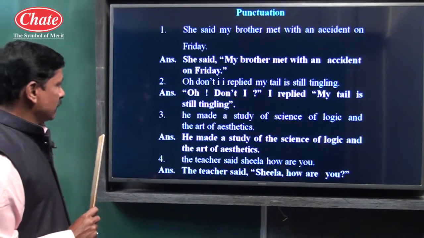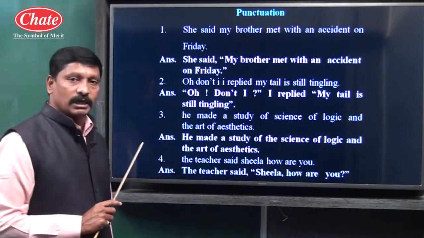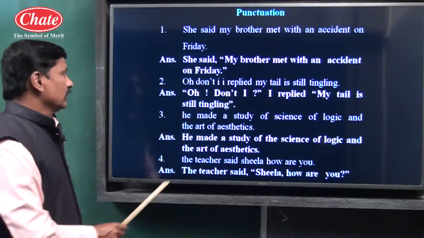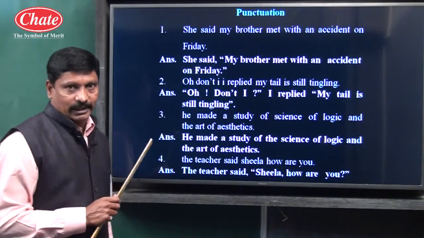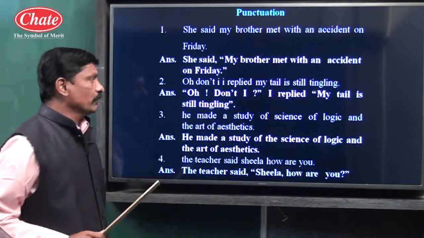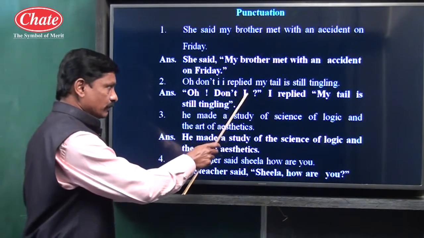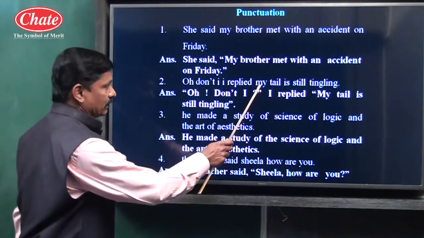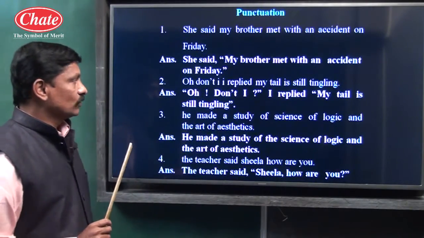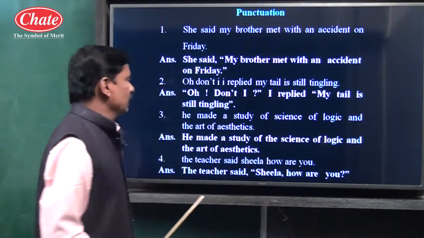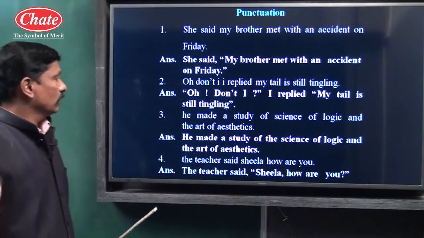Example number 2. Oh, don't I, I replied, my tail is still tingling. See children, it's direct speech, so double inverted commas. Oh, it is exclamation, so exclamatory mark is given. Don't I, apostrophe is given. I is working as a pronoun, so capital, and it's an interrogative sentence, so question mark is given. I replied, once again direct speech, my tail is still tingling, double inverted commas, M is capital.